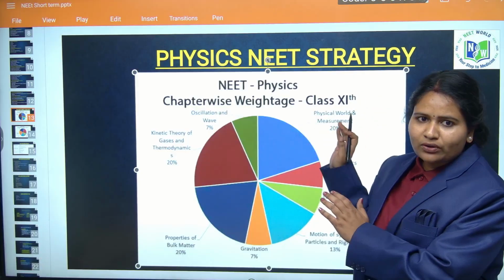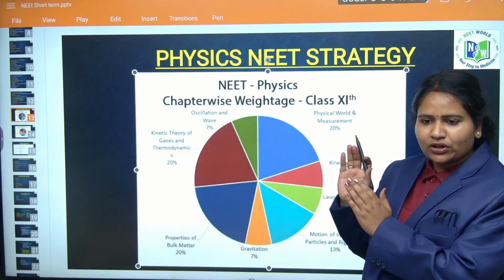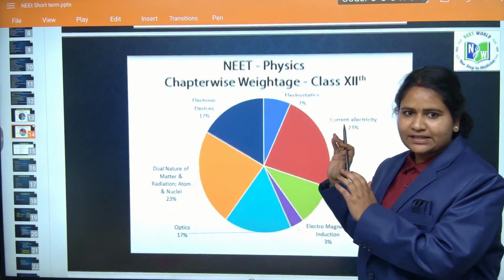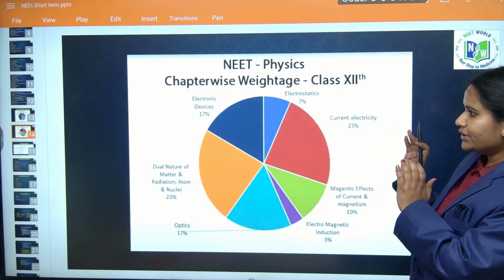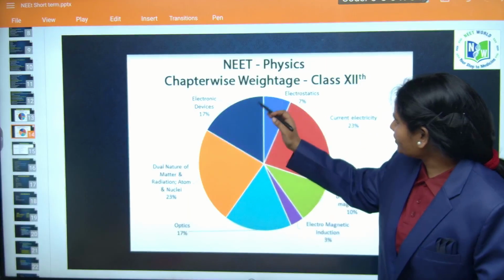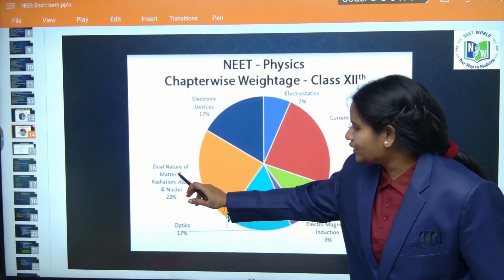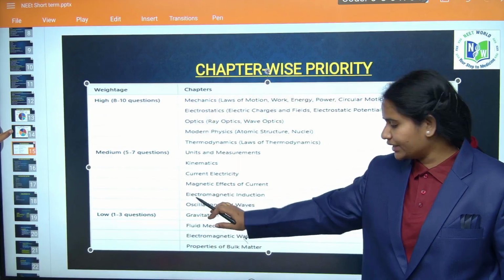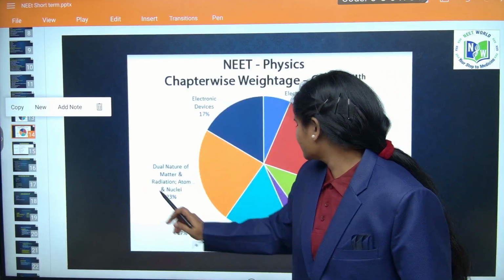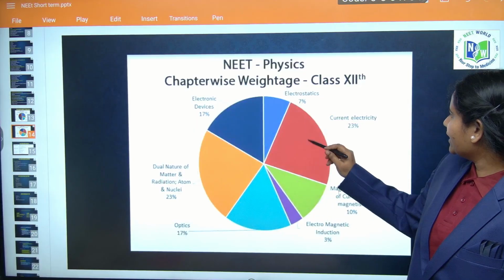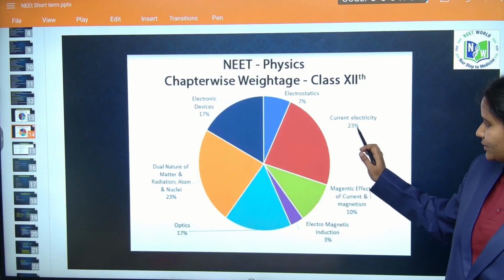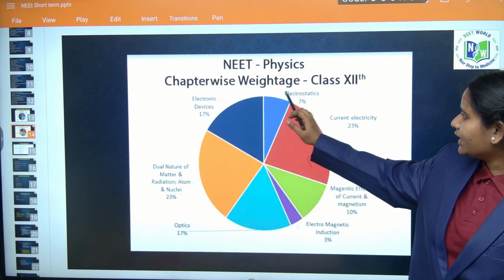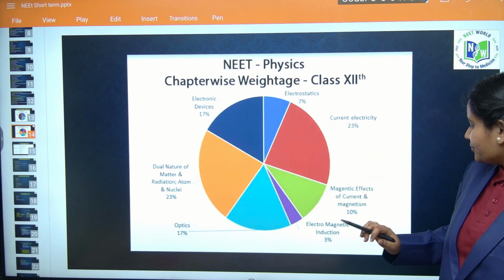So from class 11 overall you are getting 40% weightage from your syllabus, okay, and from class 12th you are getting 60% syllabus covering. From the chapters dual nature of matter and radiation, atom and nuclei, you are getting 20% syllabus covering, and from current electricity you are getting 23% syllabus covering students, and from electronic devices 17%, and electrostatics you are getting only 7%.